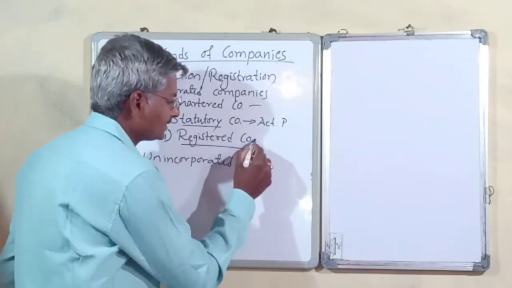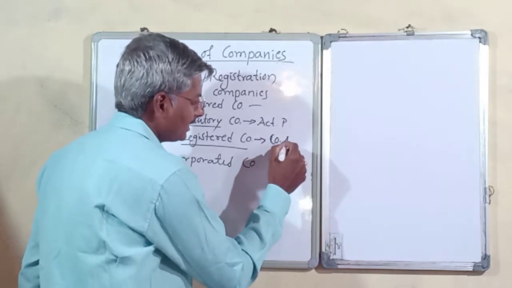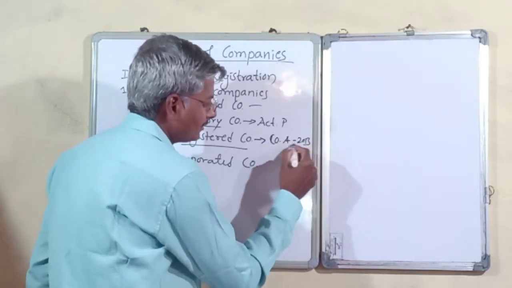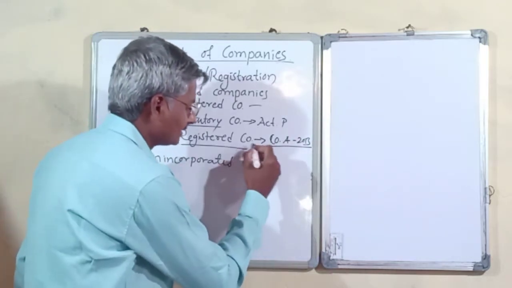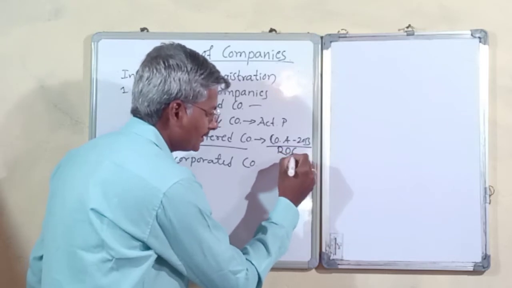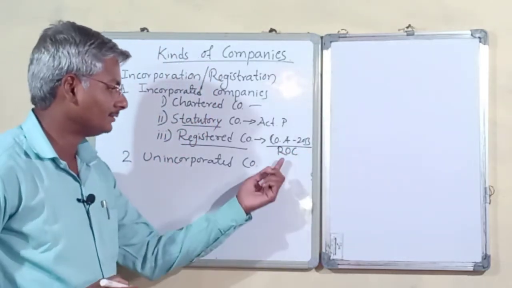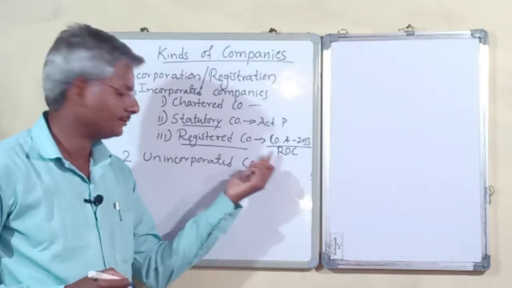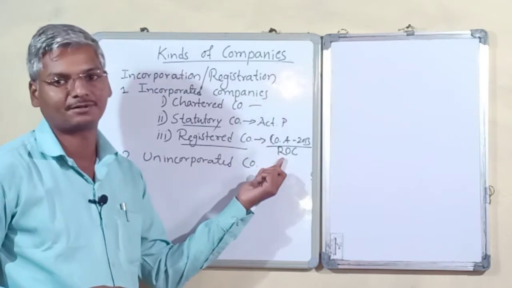And registered companies are companies which are registered with the Companies Act 2013 or any other previous Companies Act, and this company should be registered with the Register of Companies. There is a Register of Companies, and these companies are registered with it.